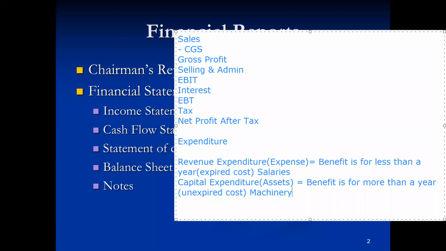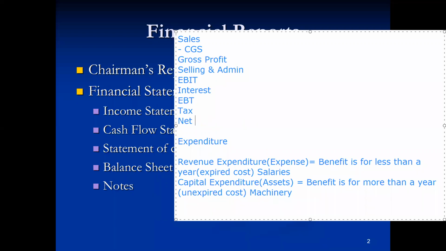This is the area that we will discuss later on. This is the room that is available with the managers also, that sometimes, in order to increase the profit of the business organization, they can treat some revenue expenditure as capital expenditure. Or if they want to get the tax benefit, they can go the other way around. They can treat any capital expenditure as the revenue expenditure of the business organization.